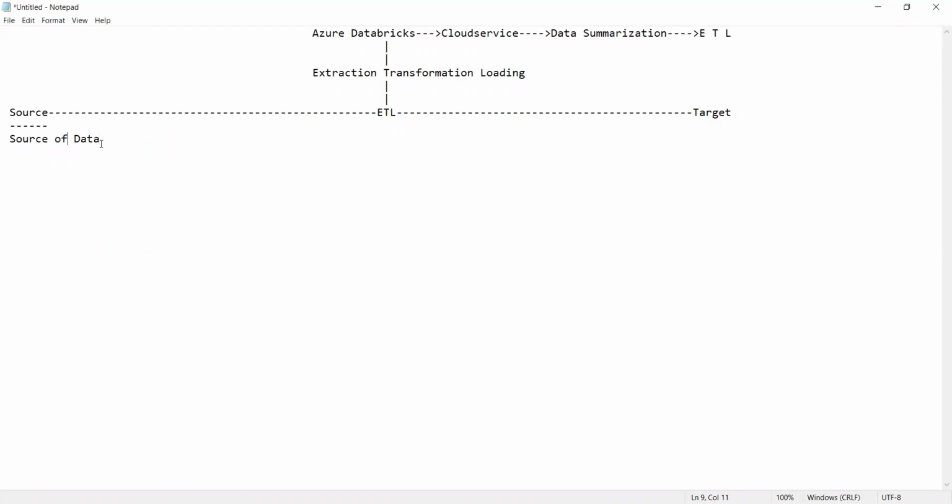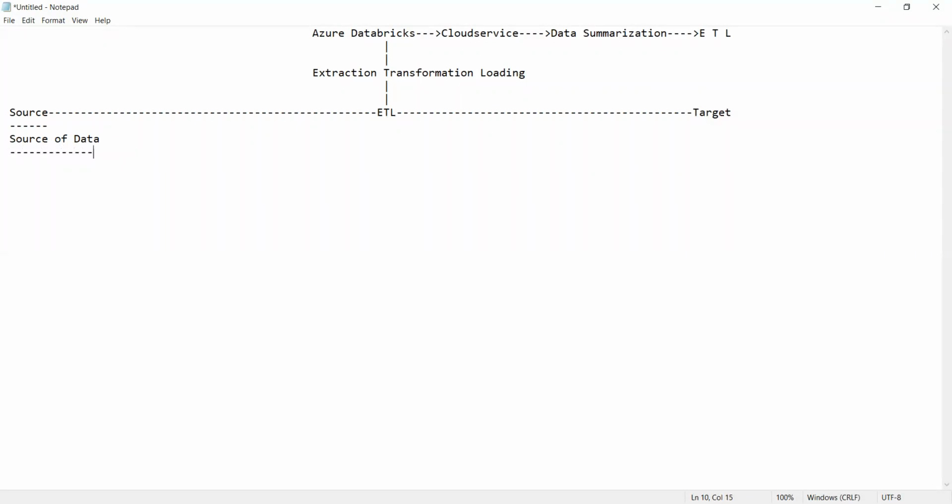Okay, so guys, we have source of income. What is my source of income? Source of income is nothing but from where we get the money, isn't it? In the same way, source of data is nothing but a place from where we get the data. That is called as what? Source of data.